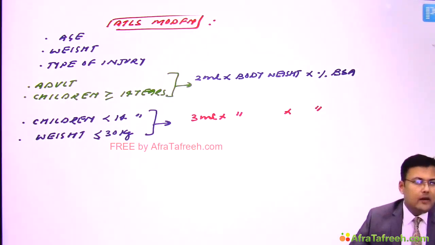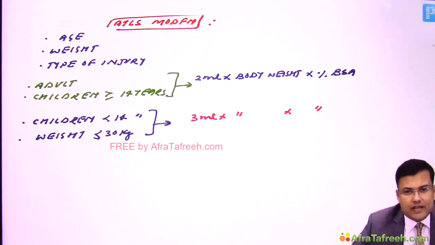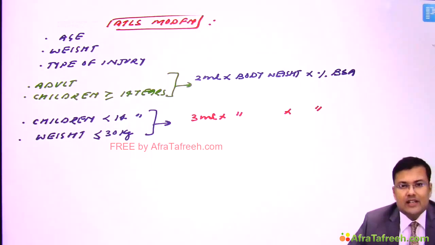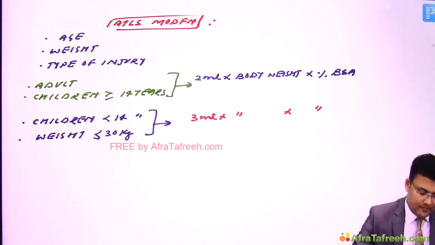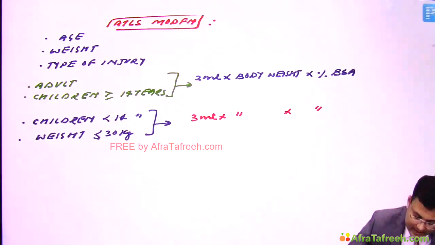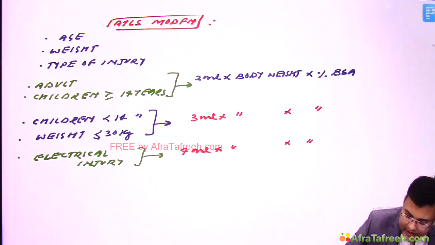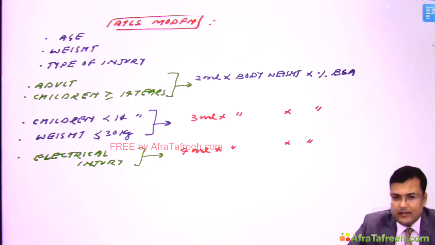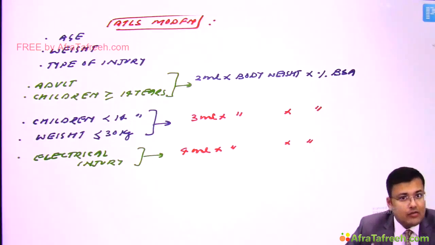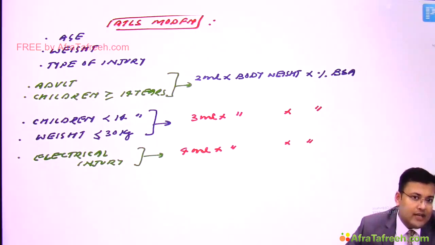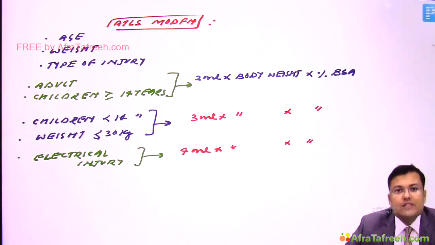Now see, it doesn't matter what the age or weight of the patient is. If there is an electrical injury or electrical burn, what do we follow? 4 ml into body weight in kg into percentage of total burnt surface area. So you have to remember and read the question carefully. If ATLS modification is mentioned, then use this formula.